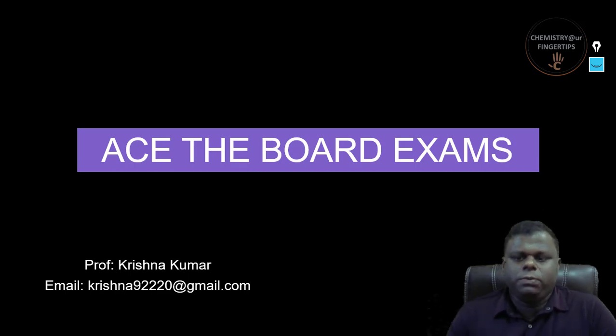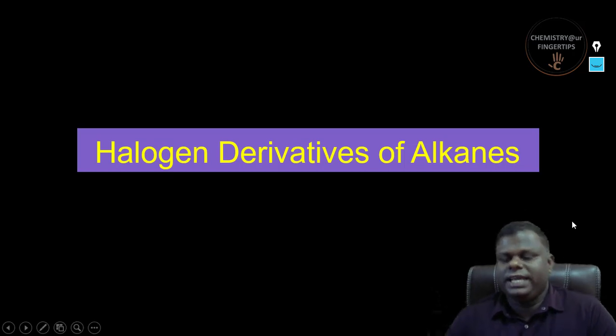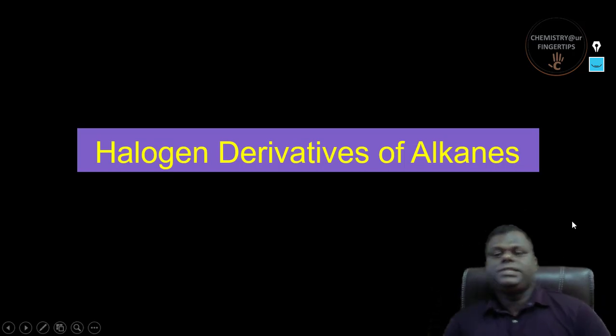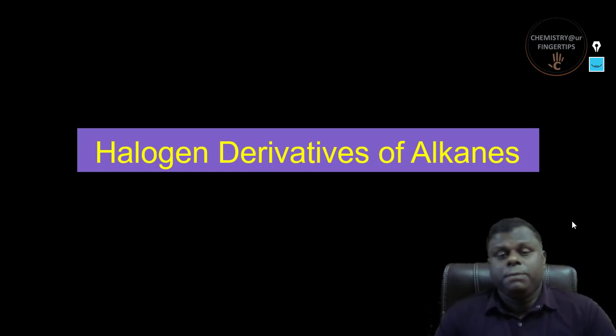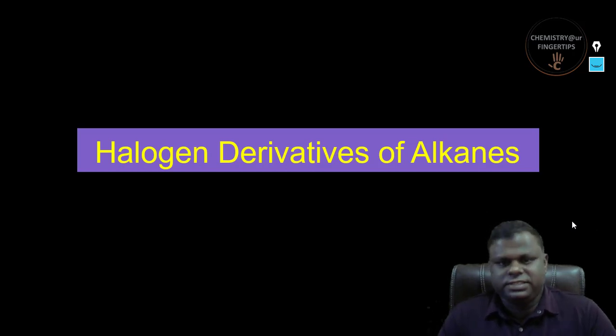So I'm going to start with the chapter on halogen derivatives of alkanes. Okay, so this is basically the first chapter on organic chemistry of class 12th. Now let's try to understand how you are going to prepare for this particular chapter, because this chapter is one of the biggest ones in the entire textbook. That's what I can say, right?